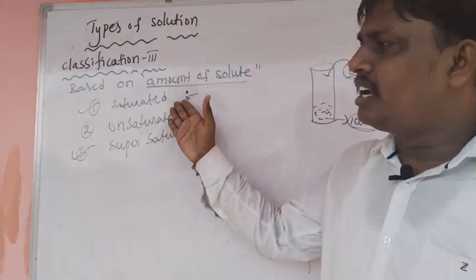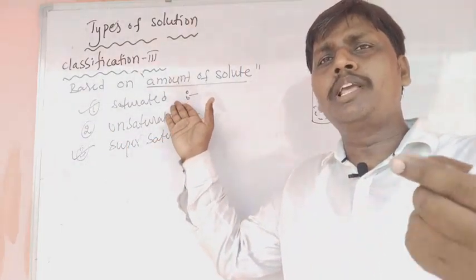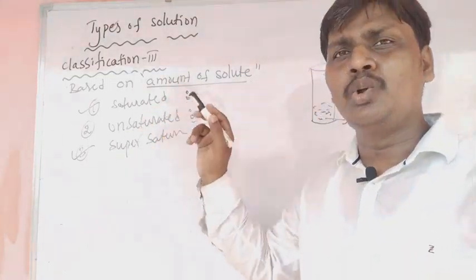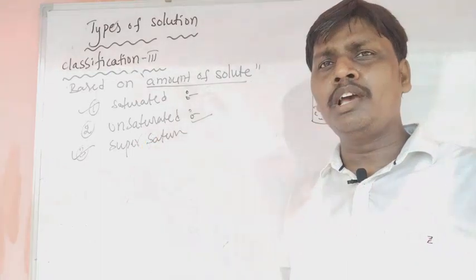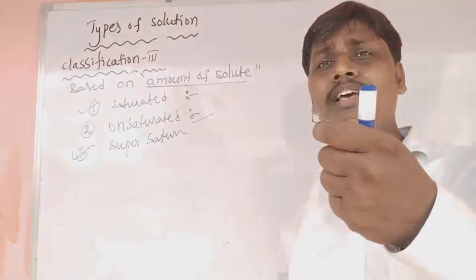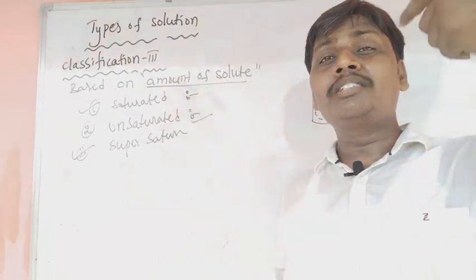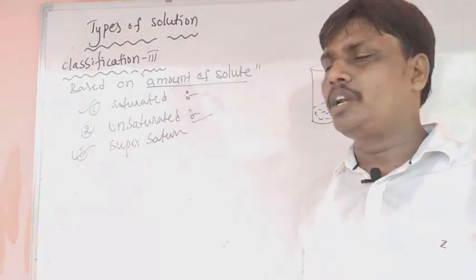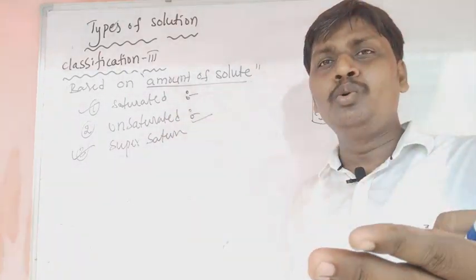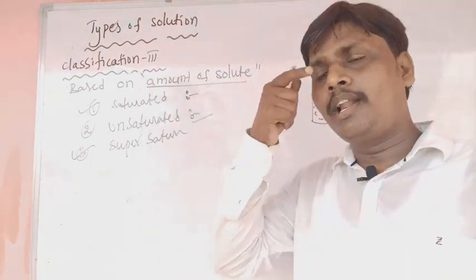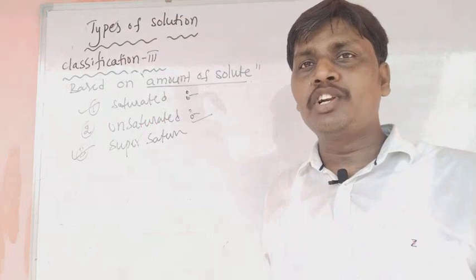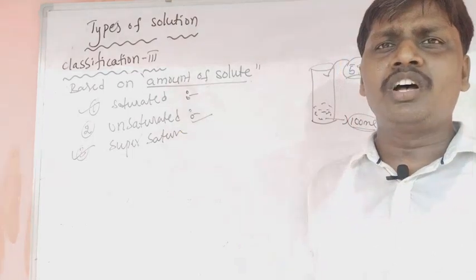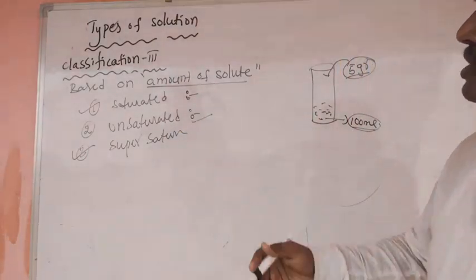So what is the saturated level? No more solute can be dissolved in a solution at a given temperature and pressure is called a saturated solution. What about unsaturated solution? A lesser amount of solute is present compared to the saturated level. What about supersaturated solution? More solute is present compared to the saturated level. Okay? These are classification 3.